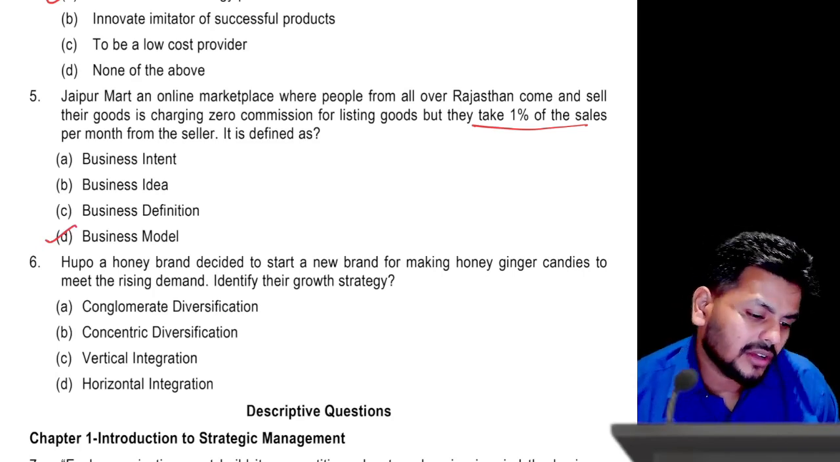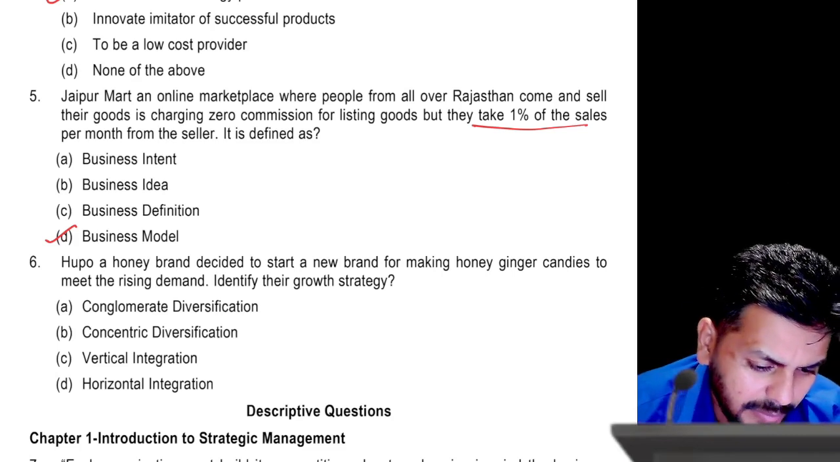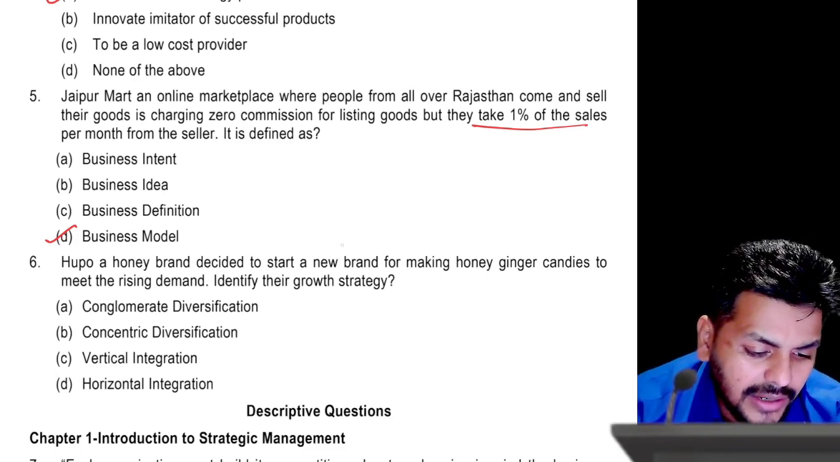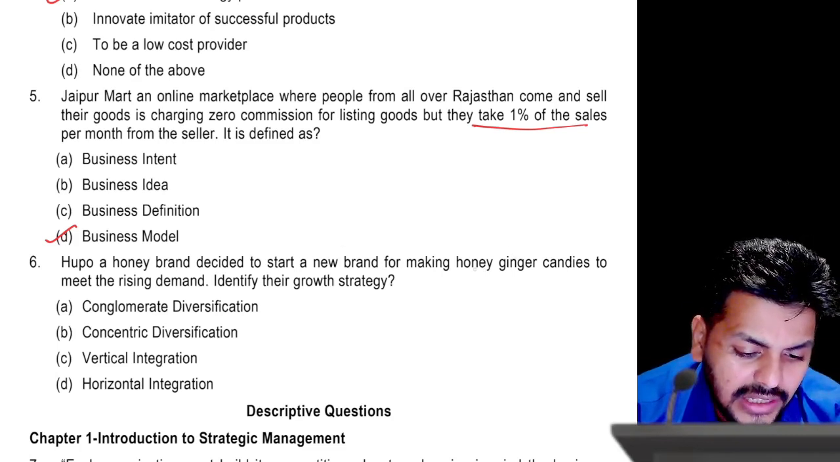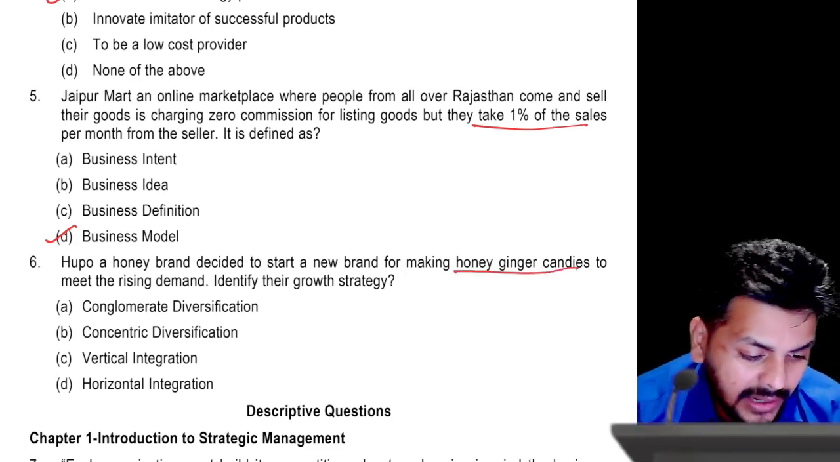Okay. And let's talk about the last question. I think concentric conglomerate has come in. So Honey brand started a new brand of making honey ginger candies to meet the rising demand.